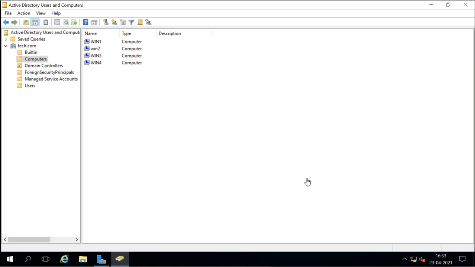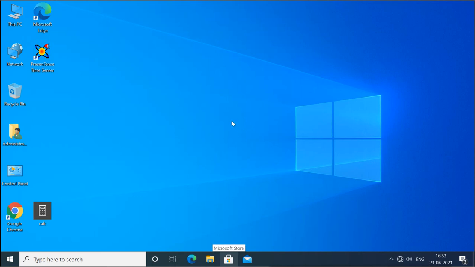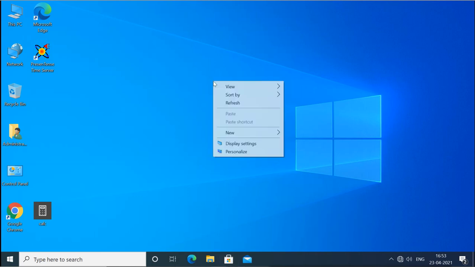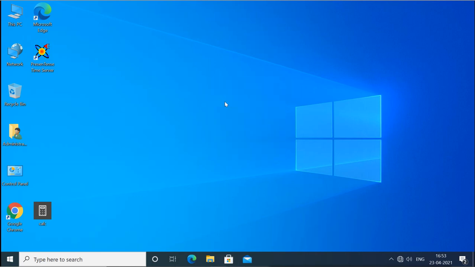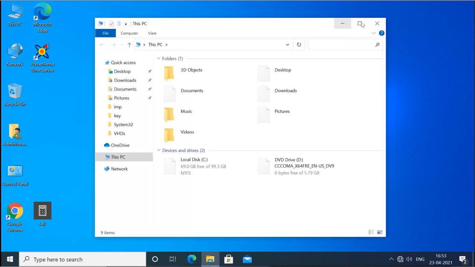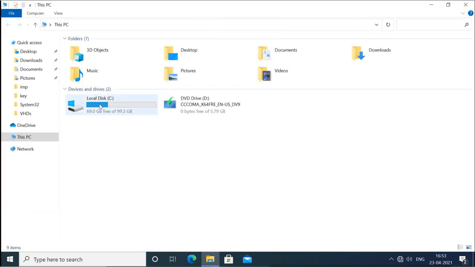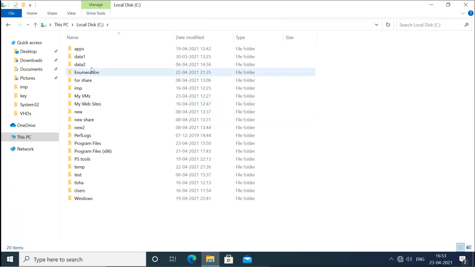For example, I will use a graphical tool from the other machine. Now this is my Windows 10 machine. It is not a member of that domain, but I have a tool here. So I will open that tool which I have here. Where is the tool? I am under the C directory.